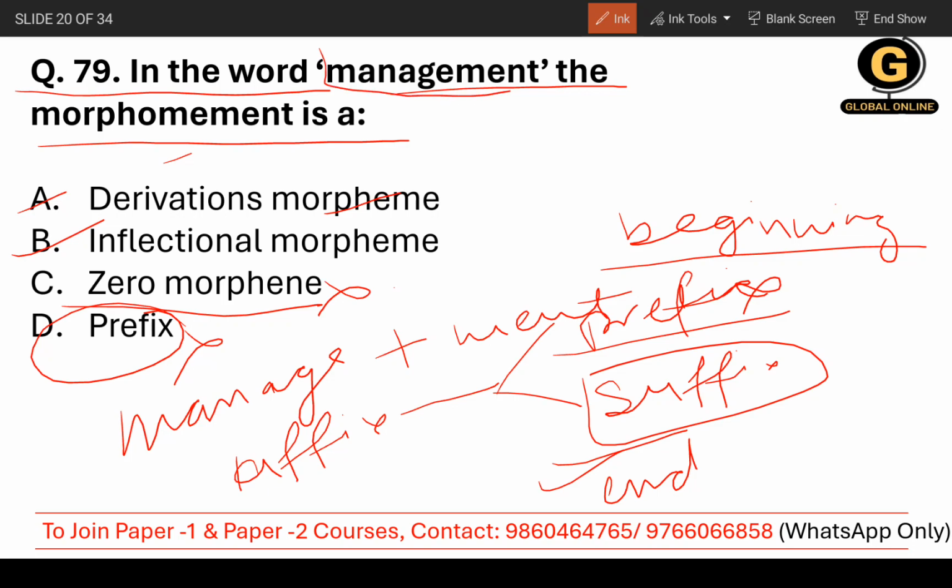And that is exactly what happened here. Manage plus meant: you are adding a suffix and creating a new word, management. So the correct answer is derivational morpheme.